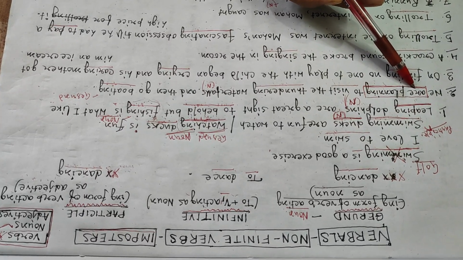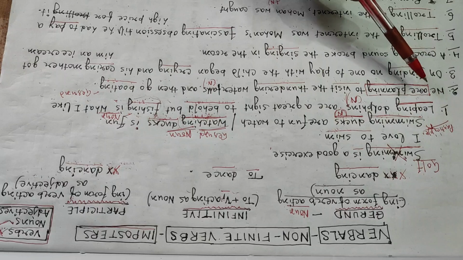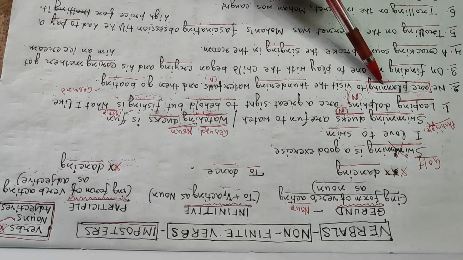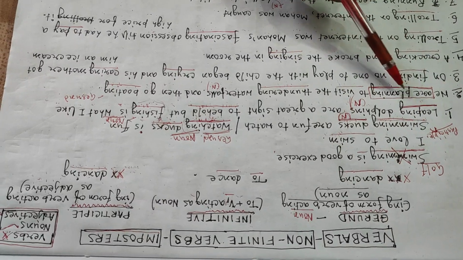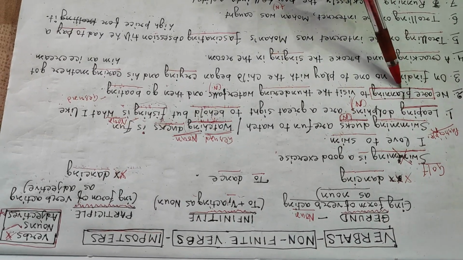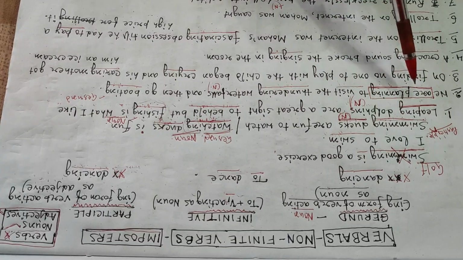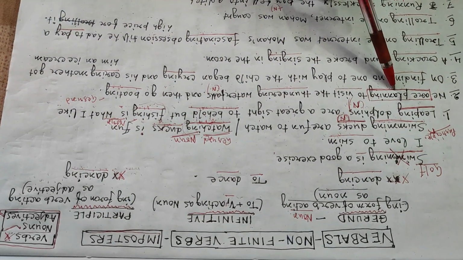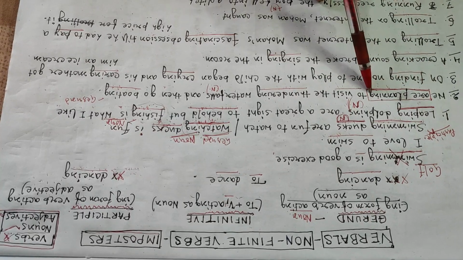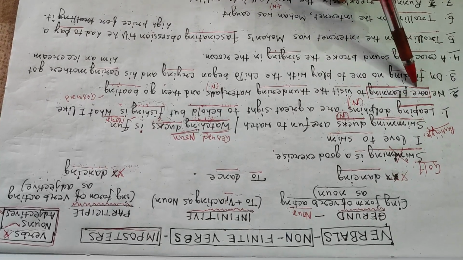As there is a helping verb in front of it, this is neither a gerund nor a participle. It is clearly the main verb, and this is the helping verb, and the verb is in the continuous tense.